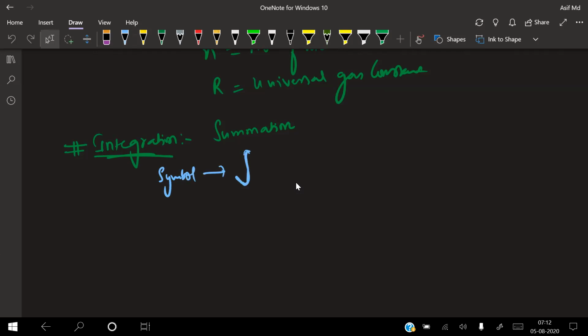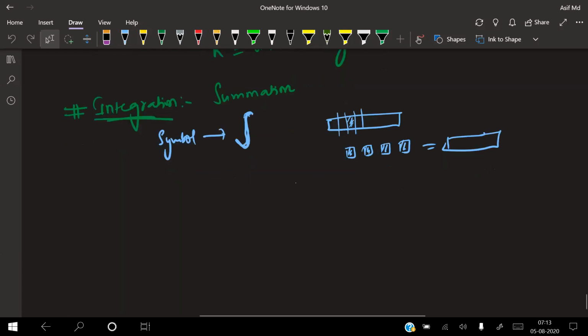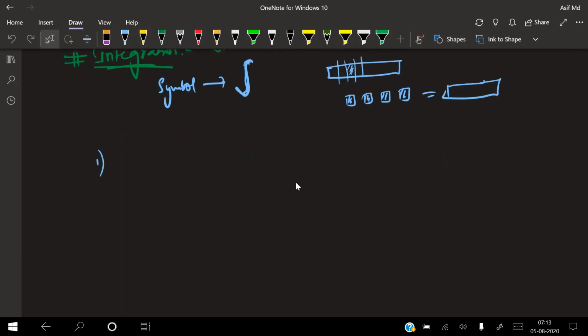The extended S is the symbol of integration. So, isn't it? Like say if this is a rod and you're cutting it into n number of pieces, this is called differentiation. Now all these cut parts, if you are attaching them back and making it again into the same body, that is called integration. Clear? Okay. So in this one, the first formula you need to remember is if y is equal to, I'll write directly, that is not much required.